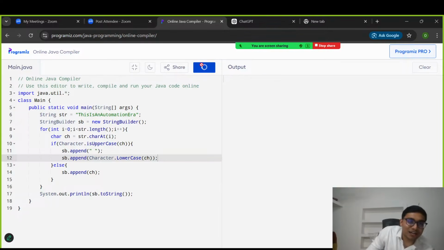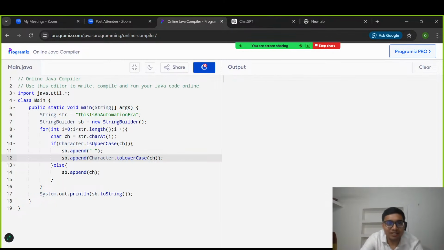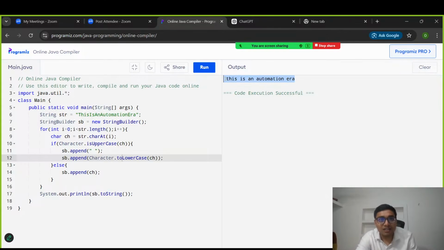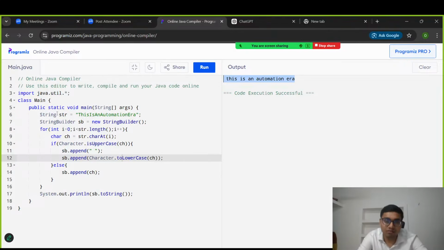There is one more problem, I will let you know after. I forgot toLowerCase, so sorry. There is one more problem, I think. After running, you will find it. Just see, this is fine now. But if you see, before t we are getting a space, but in the expected output before t there is no space. Just see this, before t it should not be there.